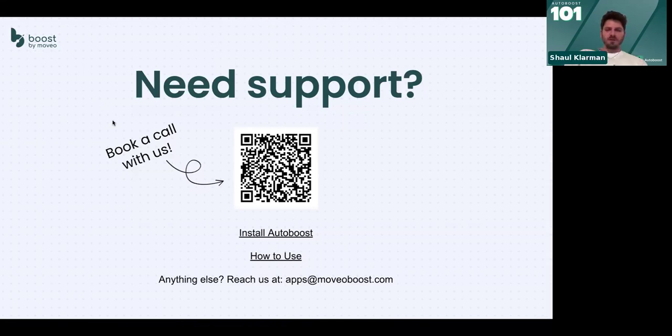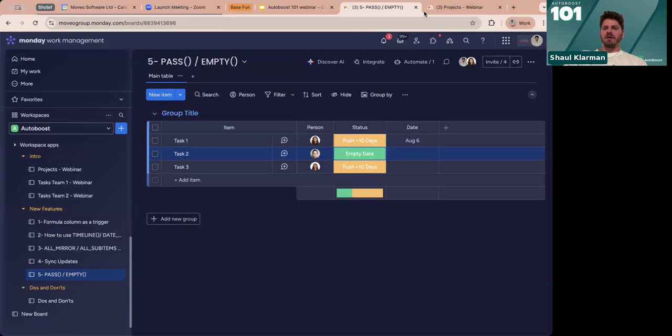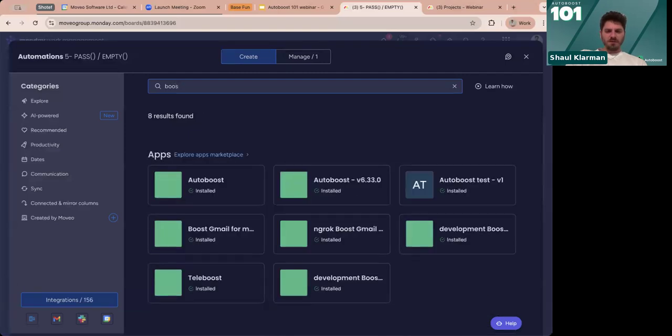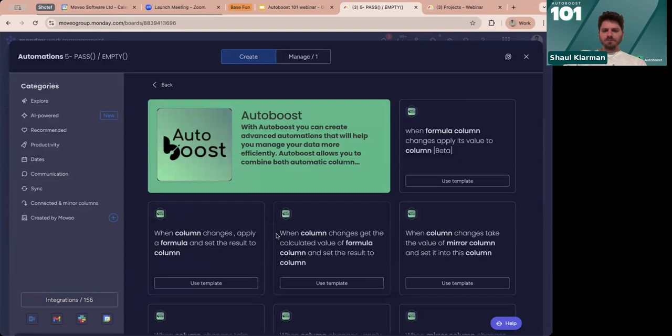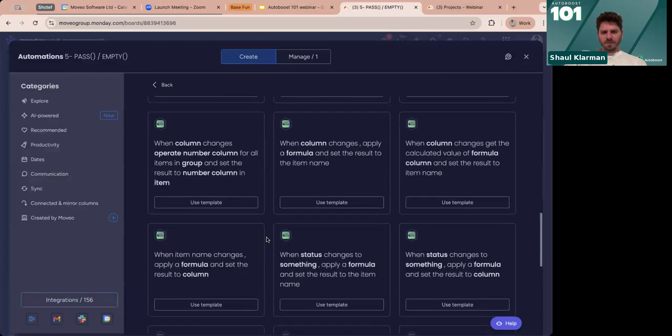We do have something. Let me try to search for it for a second. I don't know if you know it, but we have something to do with groups. Maybe it can hit the spot. Not exactly, but we can do something like, when a column changes on an item, operate on a number column for all items in a group, and then take this result and put it on an item.